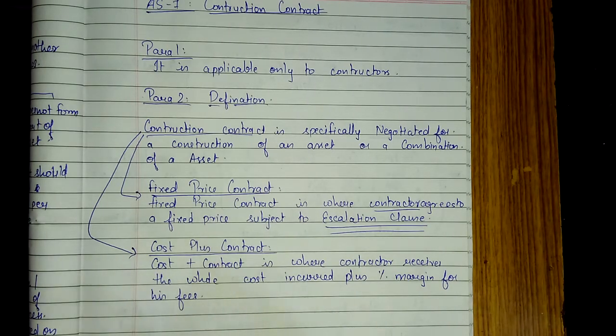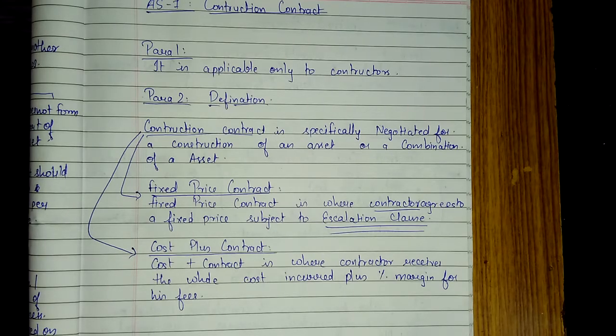So that is very obvious. Then we have a definition. This definition will be helpful for you all when I'll be teaching you the cost accounting construction contract chapter. So we'll just read it once again. Construction contract is specifically negotiated for the construction of an asset or a combination of assets.